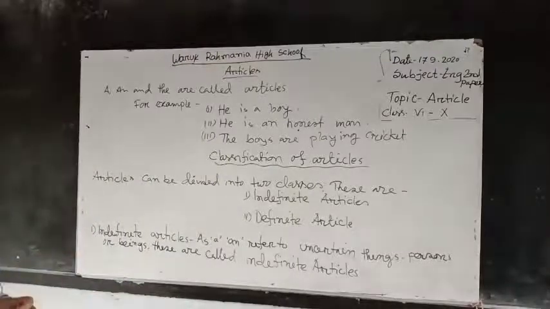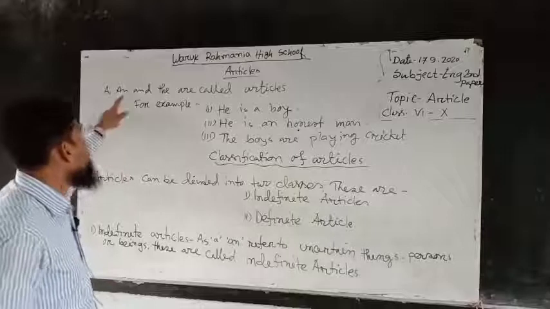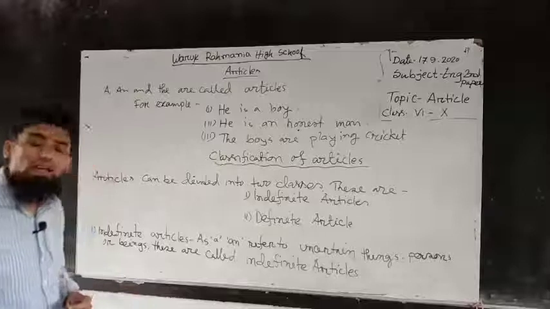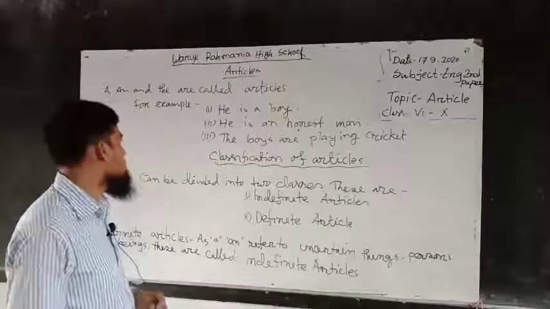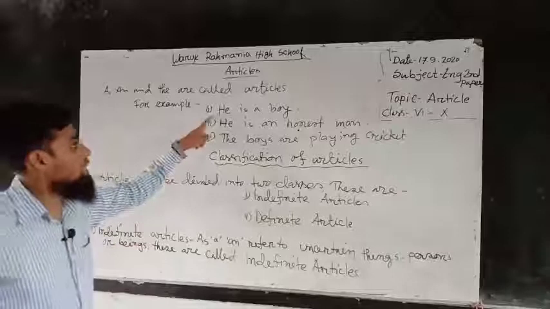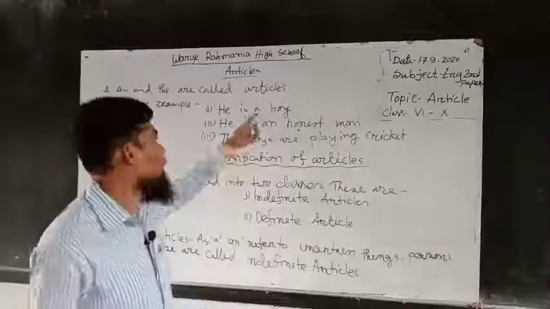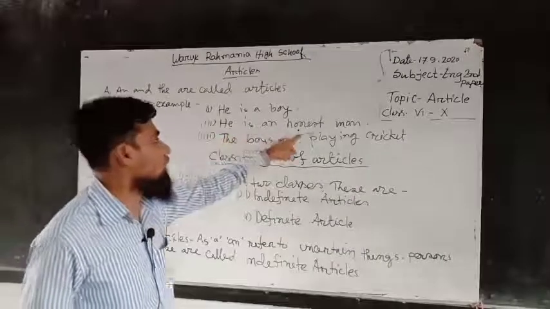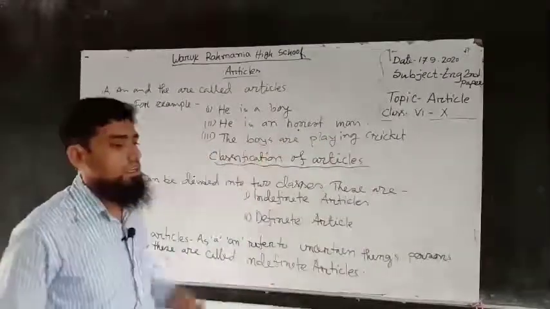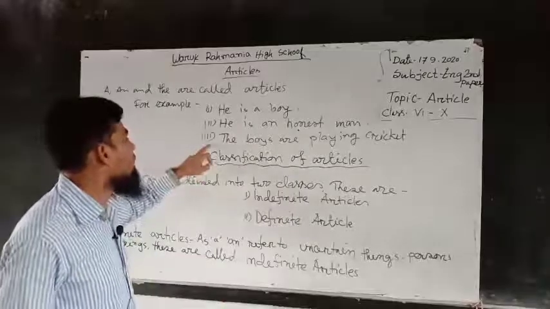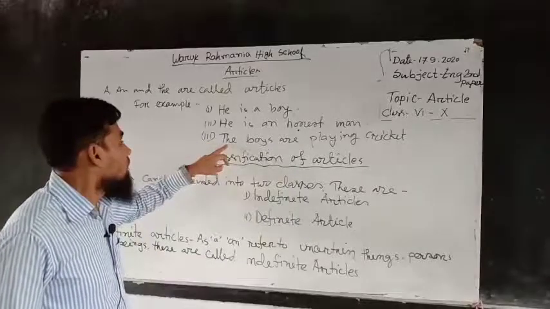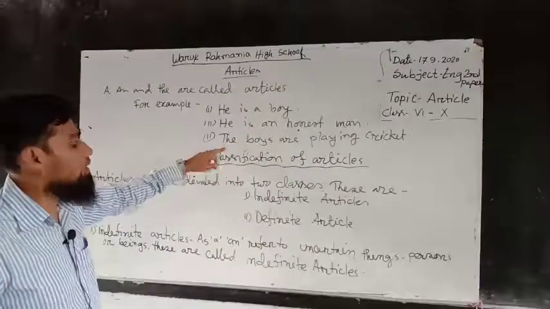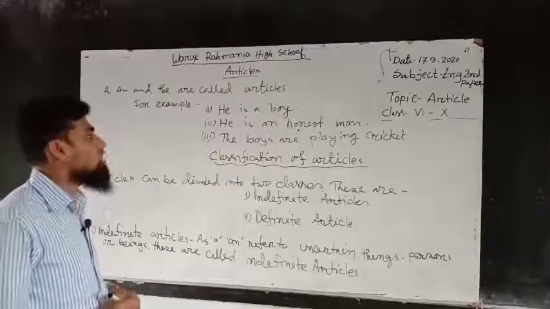Articles. What is article? A, an and the are called articles. For example, number 1, he is a boy. Here a is an article. Number 2, he is an honest man. Here an is also an article. Number 3, the boys are playing cricket. Here the is an article.